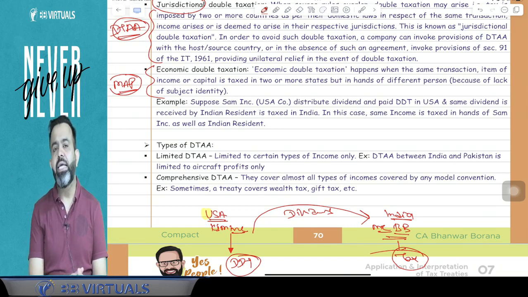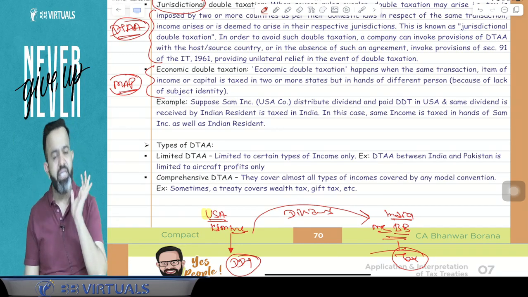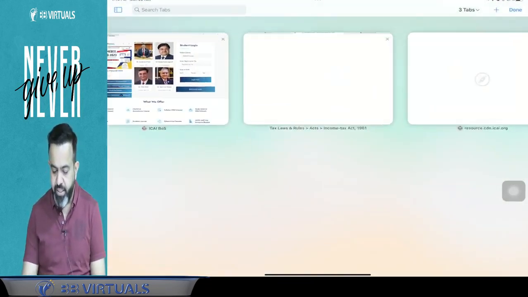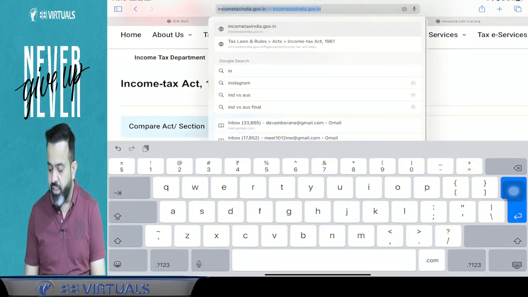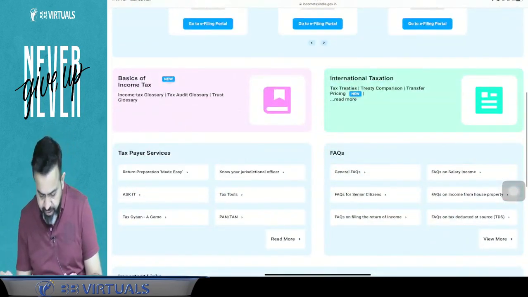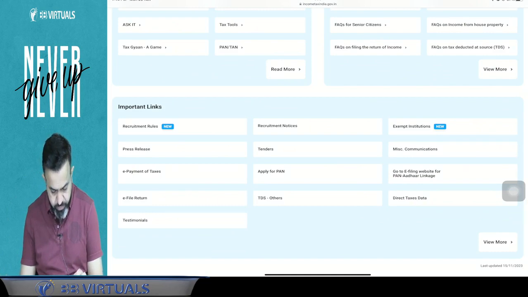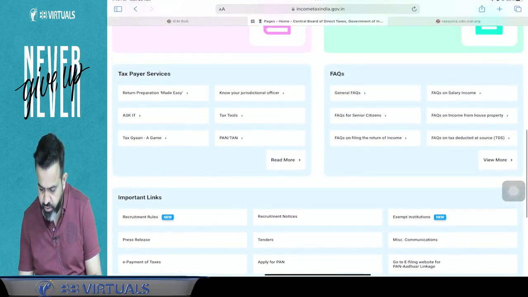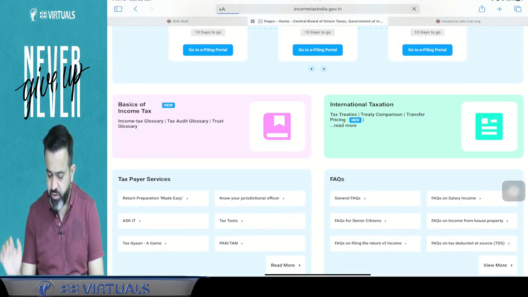Now guys, normally DTAAs are of two types. One is the comprehensive DTAA and one is the limited DTAA. So I am showing you on the income tax website. On the income tax website, there is an international taxation tab. Let me check where it is given. Taxpayer service. Yeah, here it is, international taxation.